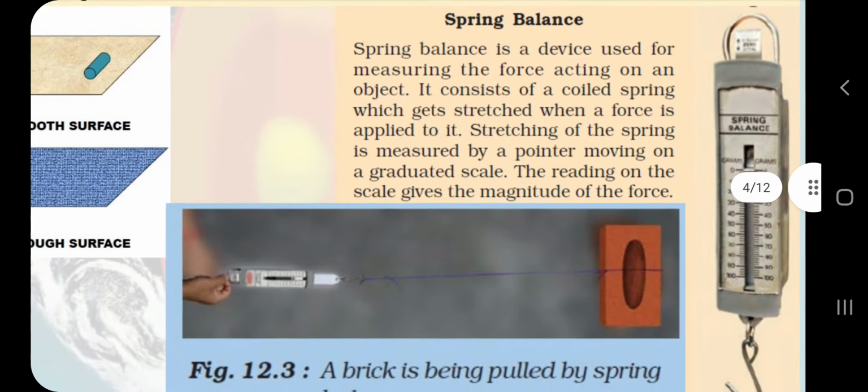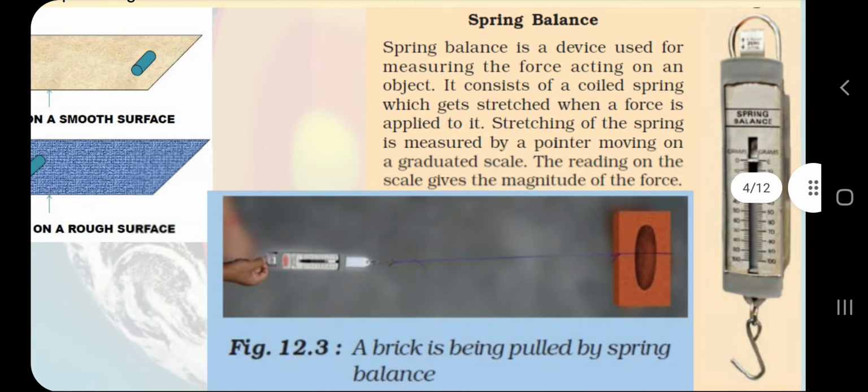If you have visited the physics lab or the junior science lab in your school, you will see a spring balance there. In this spring balance, we measure the weight by using this part. We hang that weight on this hook. And if you have visited the grain market with your parents, you will see these types of objects. Shopkeepers use different types of weighing balances.